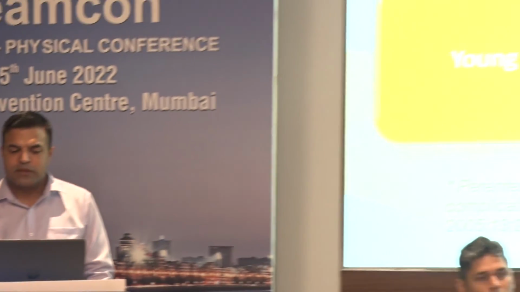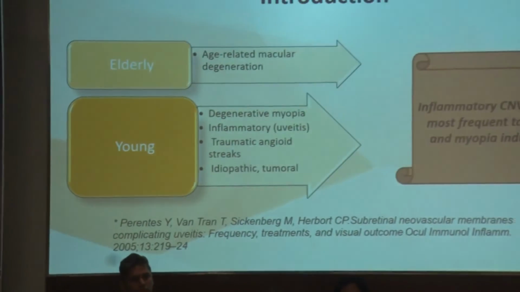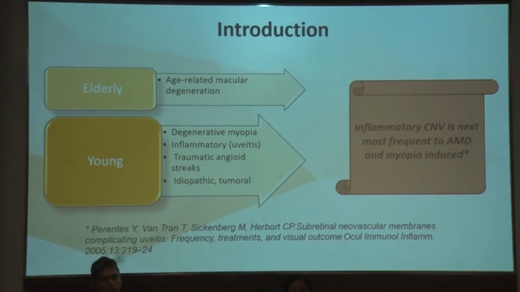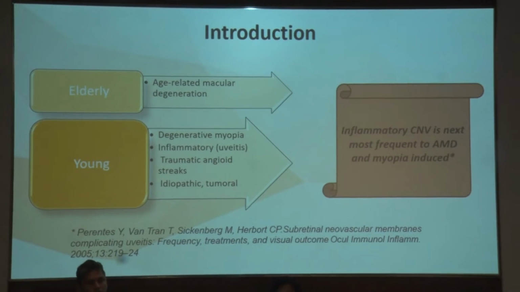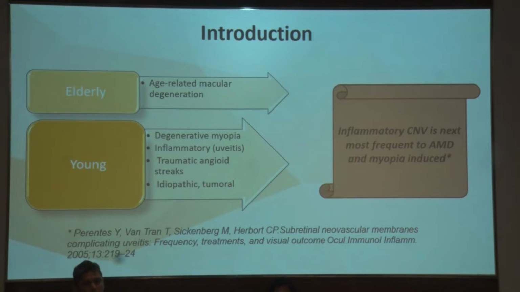A wound healing process after a break occurs in the Bruch membrane is what is responsible for the occurrence of a choroidal neovascular membrane, and they can be degenerative in elderly people, while in the younger population they are mostly either associated with myopia or with inflammation. Rarely we see post-traumatic or angioid streak associated CNVMs.